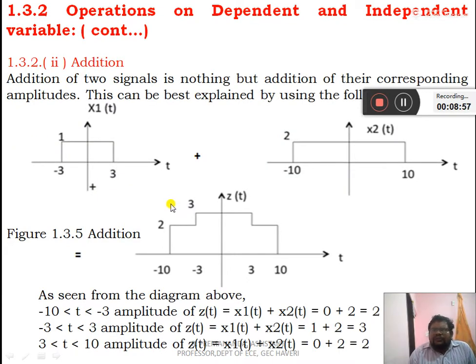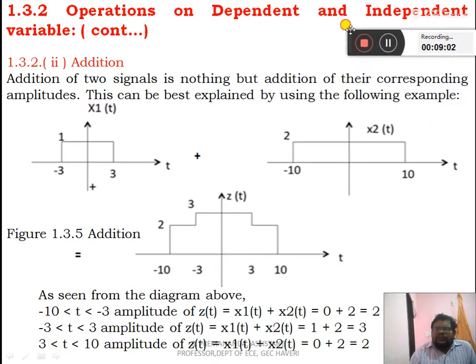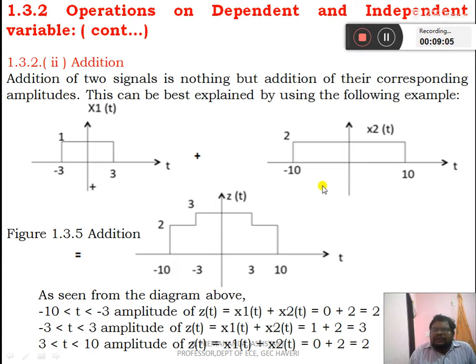Now, addition of two signals. Here we have considered two signals. Addition of two signals is nothing but the addition of their corresponding amplitudes. This can best be explained using an example. First, x1(t) has an amplitude of 1 between minus 3 and plus 3, and elsewhere it is 0. Similarly, another signal x2(t) has an amplitude of 2 for the range of minus 10 to plus 10, and 0 elsewhere.